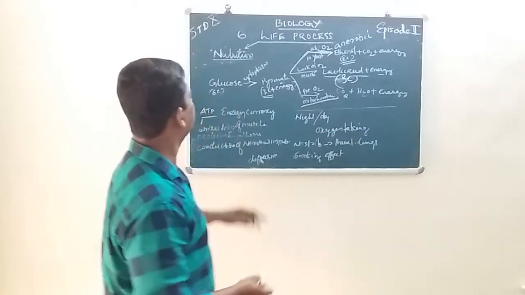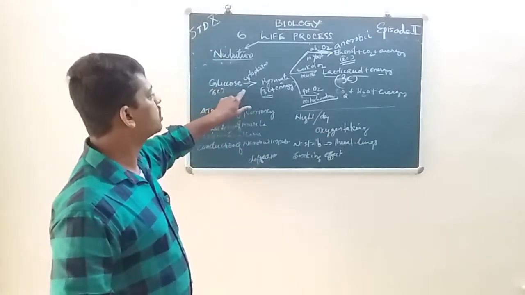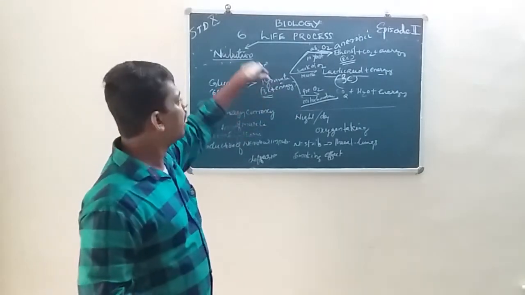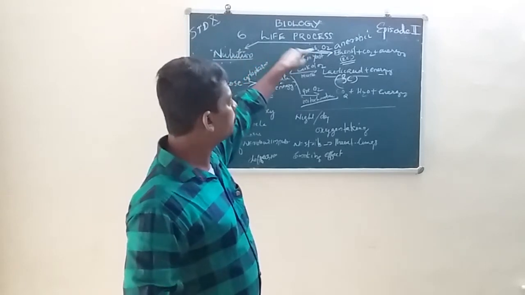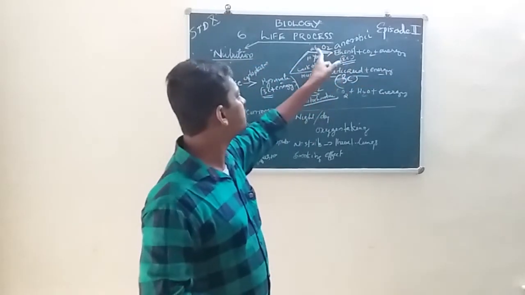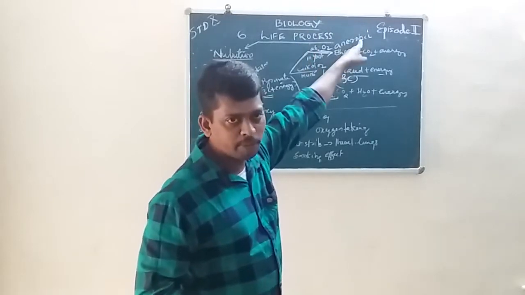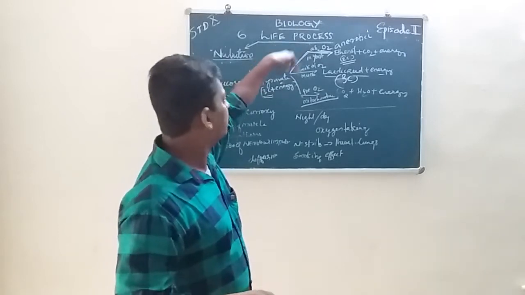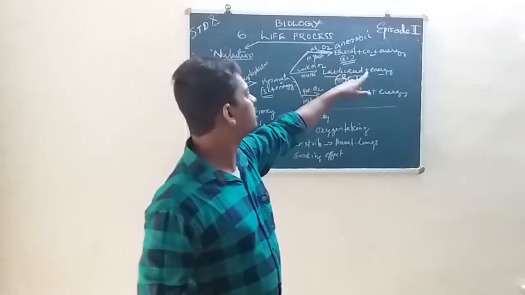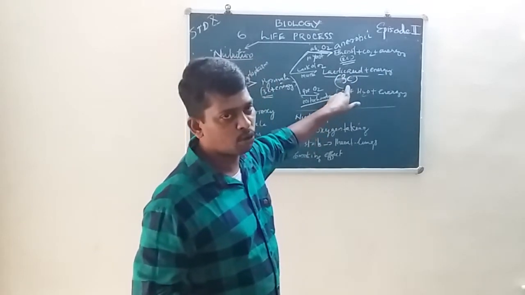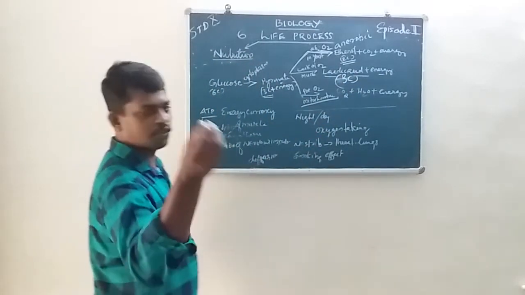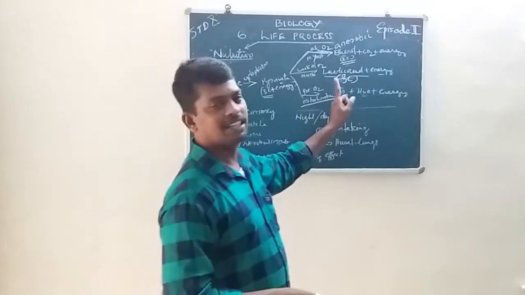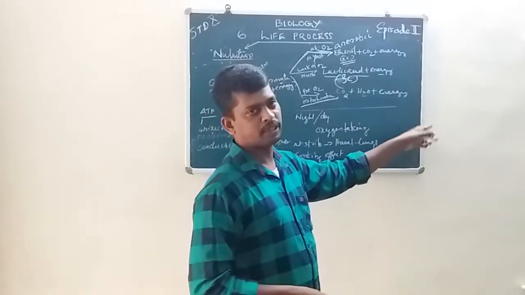Look again: 6 carbon glucose is converted into 3 carbon pyruvate along with energy within the cytoplasm. Then pyruvate is converted into ethanol, carbon dioxide and energy in the absence of oxygen in yeast, which is an anaerobic process. Secondly, with lack of oxygen within the muscles, pyruvate is converted into lactic acid along with energy. Lactic acid is a 3 carbon compound. Then in the presence of oxygen within the mitochondria, pyruvate is converted into carbon dioxide, water and energy.